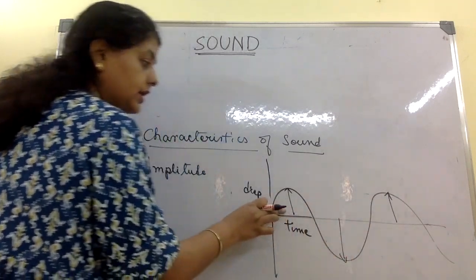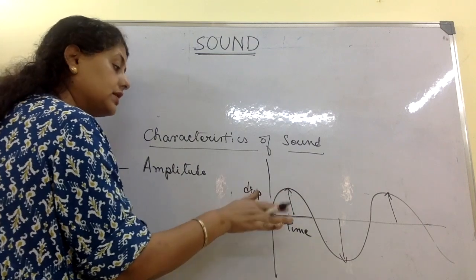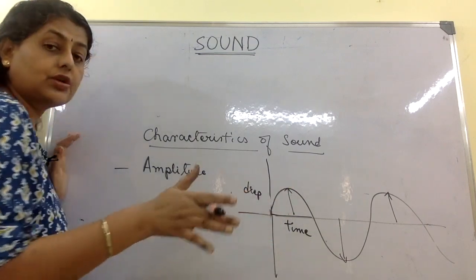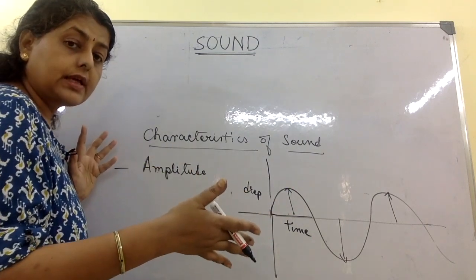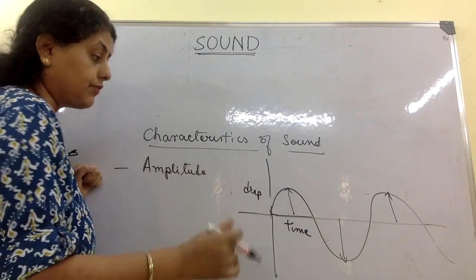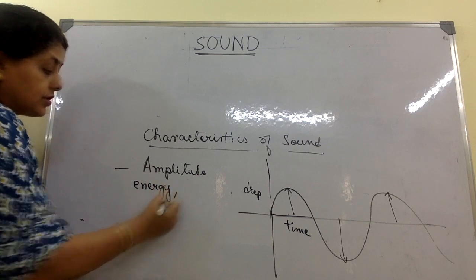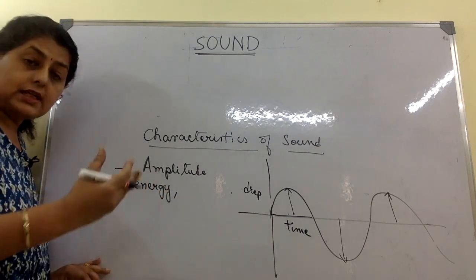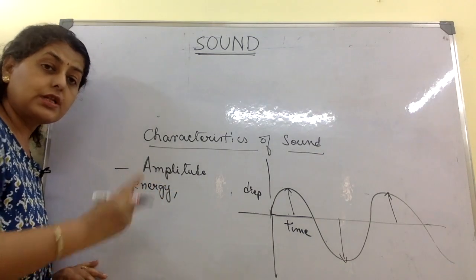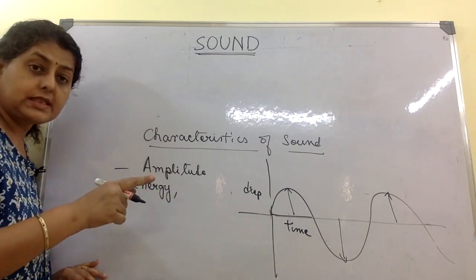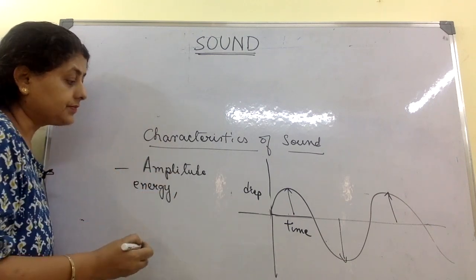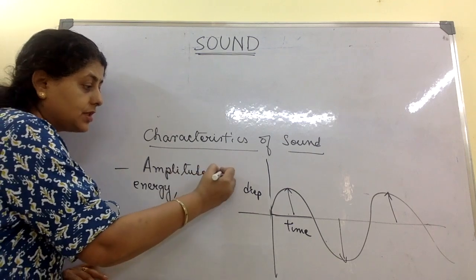that is the maximum distance on either side of the mean position, is called the amplitude. Okay, and the amplitude of sound depends on the energy of the source. If I am talking very loudly, if I have a lot of energy, I'll speak very loudly, the amplitude of my sound will be high. Okay, the SI unit of amplitude is meters.